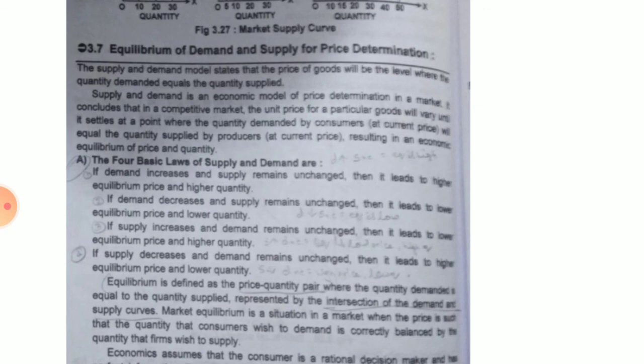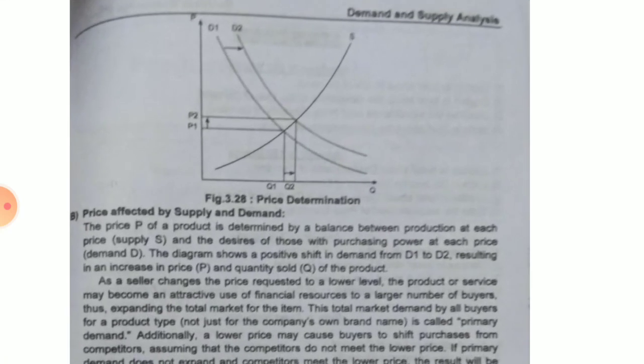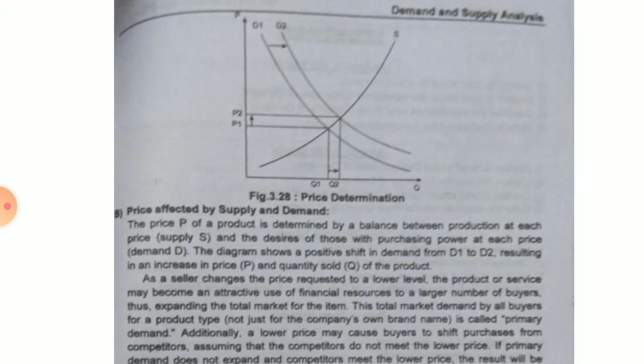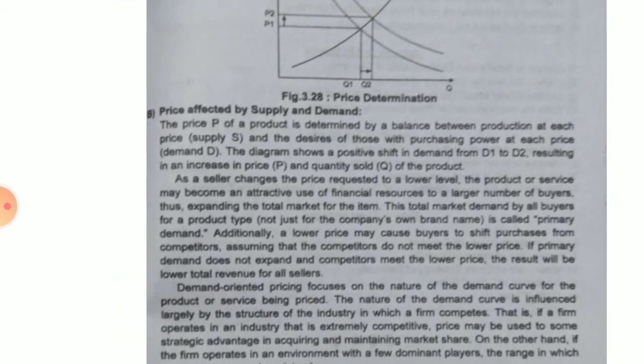Here, equilibrium is a price-quantity pair where the quantity demanded is equal to the quantity supplied. Only then is it known as the equilibrium of demand and supply for price determination. As you can see over here, there is a graph shown. In that graph you can see that as the price increases, the quantity depends on the quantity supplied. So price is affected by demand and supply.